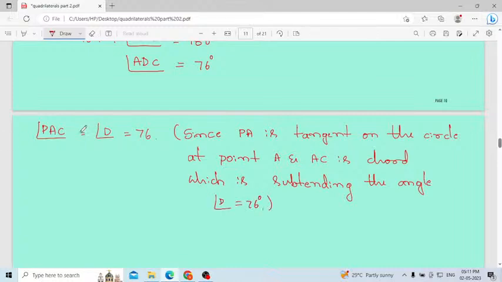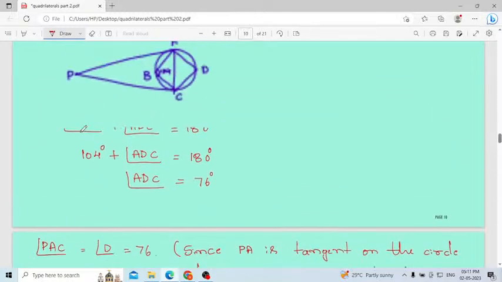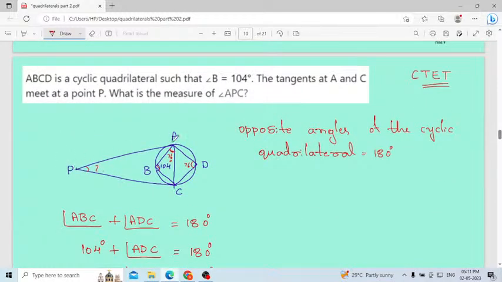Why are these two angles equal? Because PA is a tangent. Already I told you, PA is a tangent on the circle at the point A. This is the tangent we drew at the point A. Then AC is the chord. What is meant by a chord? If you consider any two points on the circle and join them with a line, that is a chord. You can draw infinitely many chords in a circle.